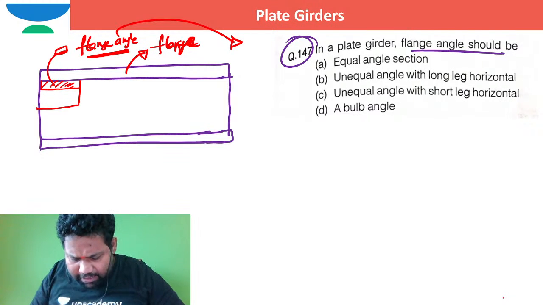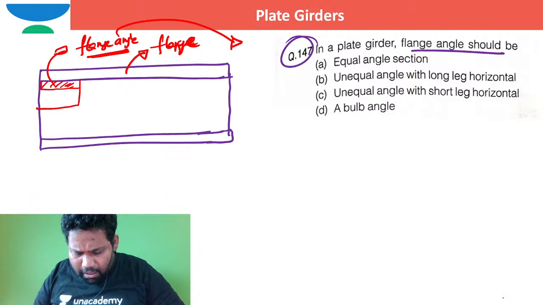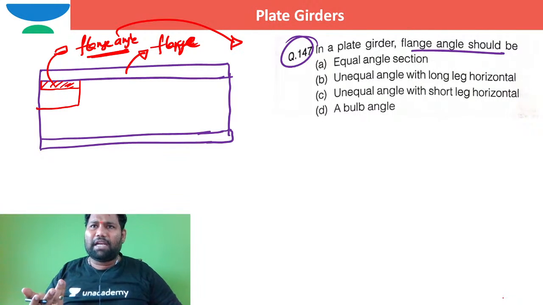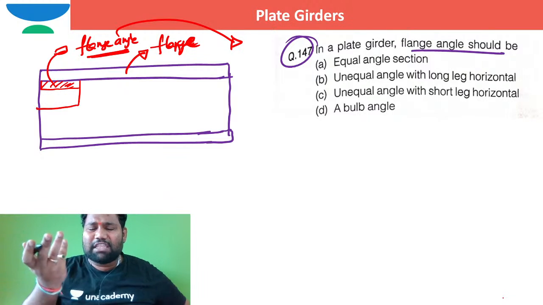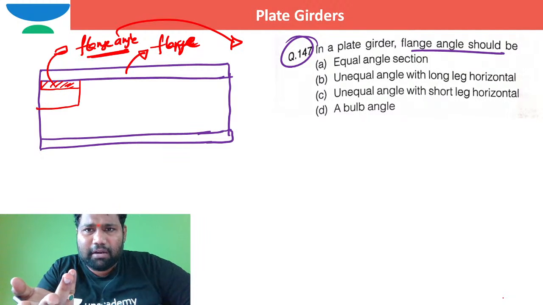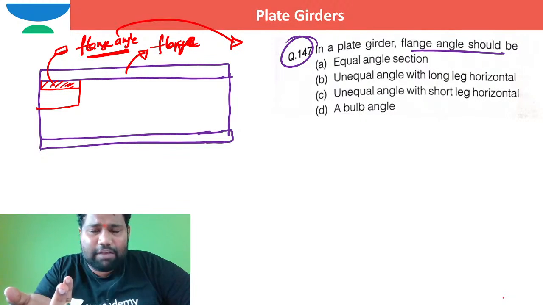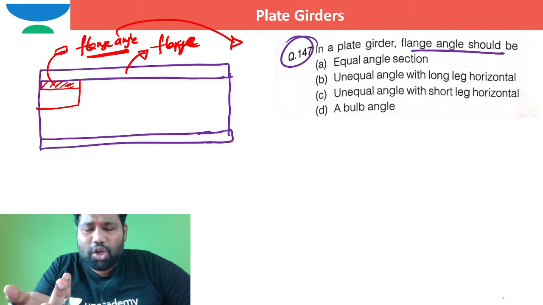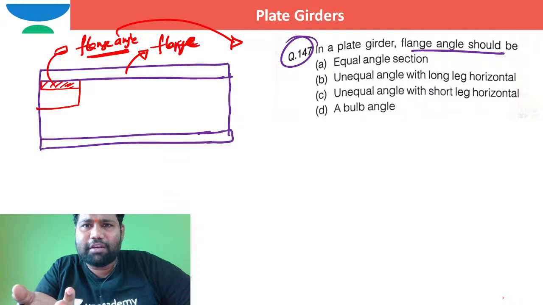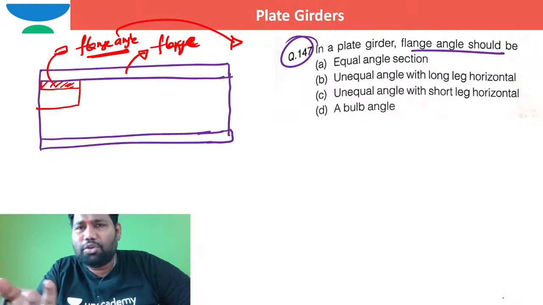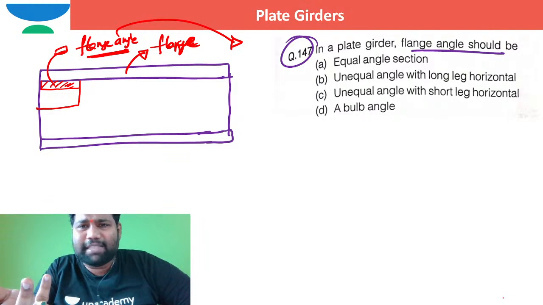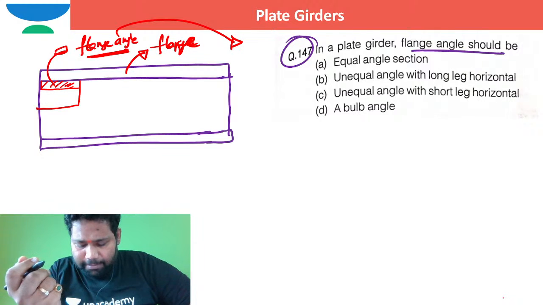Right, and in particular the shearing stress distribution is taken care of adequately in general. Spliced is built up. Dear, spliced is definitely a built up one. Even this plate girder is a built up section, brother. To achieve that length, you require splicing. The splicing is mandatory here, right?